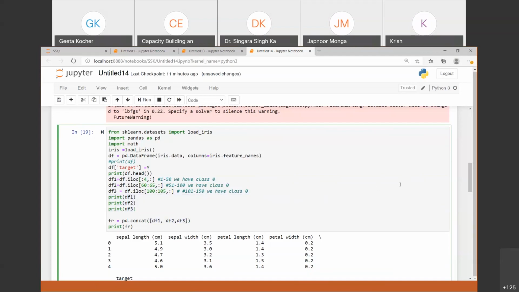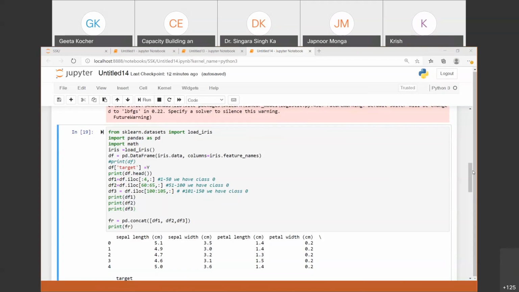One question is there from Geeta Kochar only. Sir, does cross validation have to be applied after pre-processing? Yes, Geeta. Cross validation is the concept which is doing the training itself and doing the testing itself, and whatever pre-processing steps are required for your data set, you have to apply them before applying the cross validation.